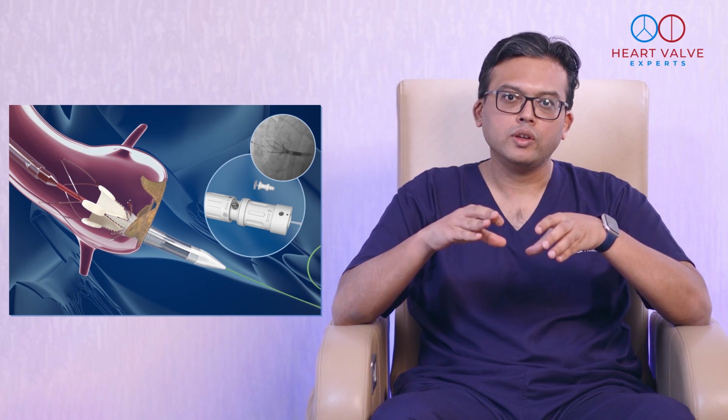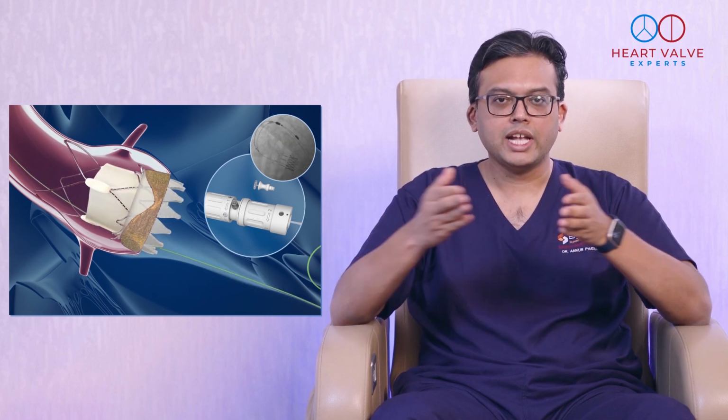Now we go to the meaning of each word. Transcatheter means through the catheter. Aortic valve, that is the valve which is beneath the main artery, which is the aorta, and above the left ventricle, which is the main chamber of the heart. Implantation or replacement means you are replacing or implanting a new valve in the place of an old valve. So that's the full form of transcatheter aortic valve implantation.